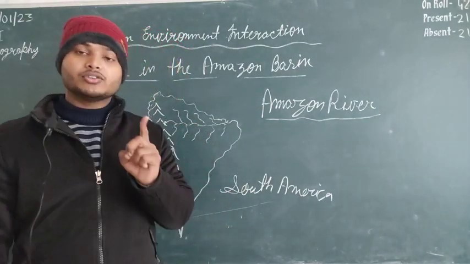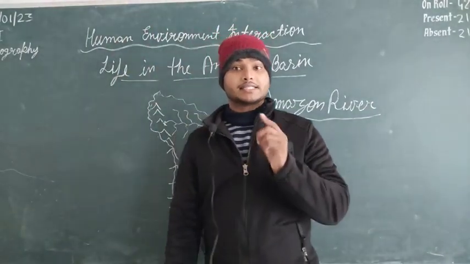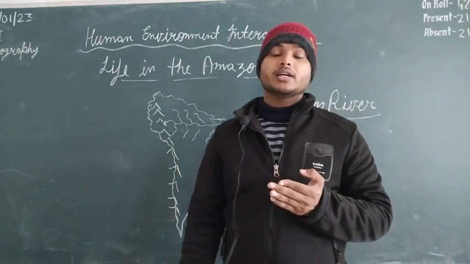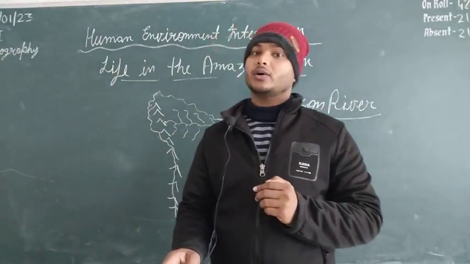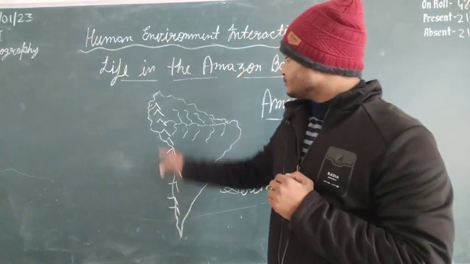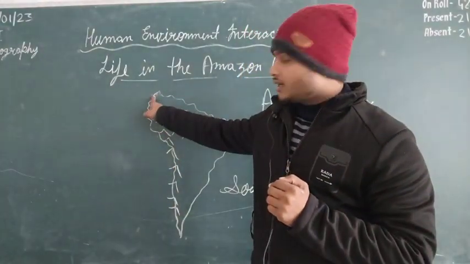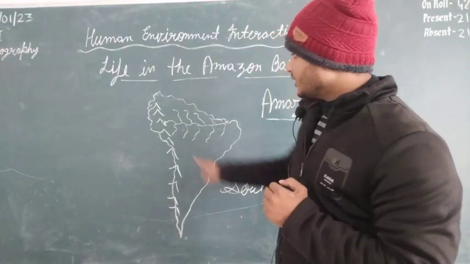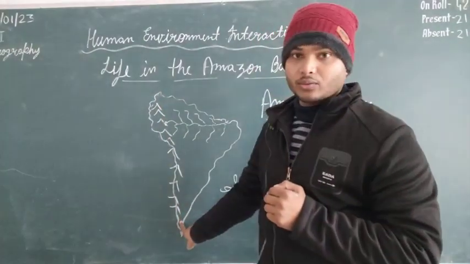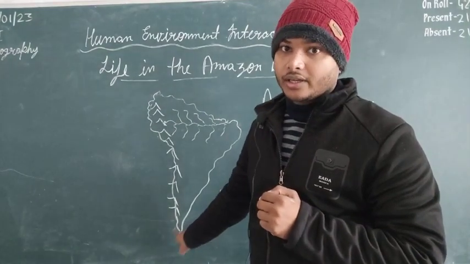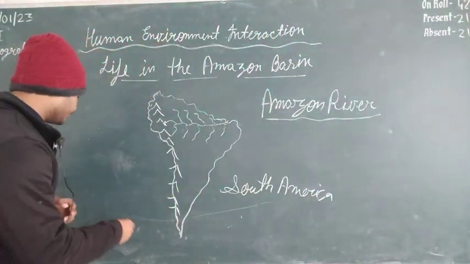You already know from class 6 that the Andes mountain range is the longest mountain range in the world, spread from north to south in the South American continent.